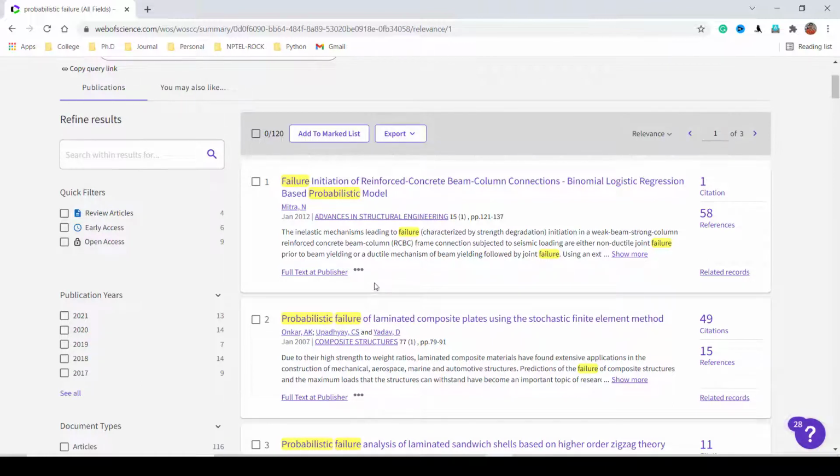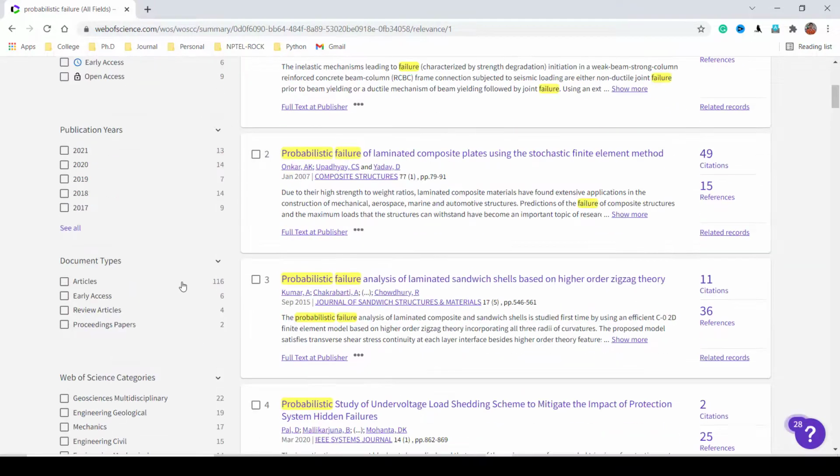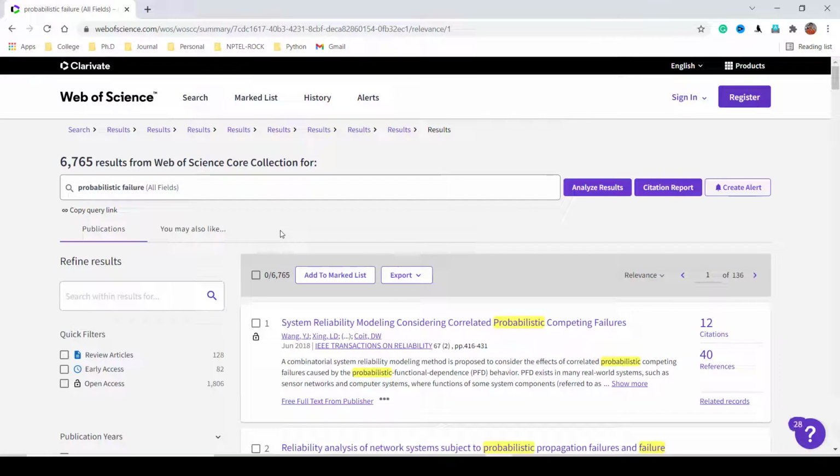Okay, so these are a few of the tips or basic steps to search any article paper in Web of Science. I think these are very important tips to note down, or you can use these tips while you are searching for any article on Web of Science.